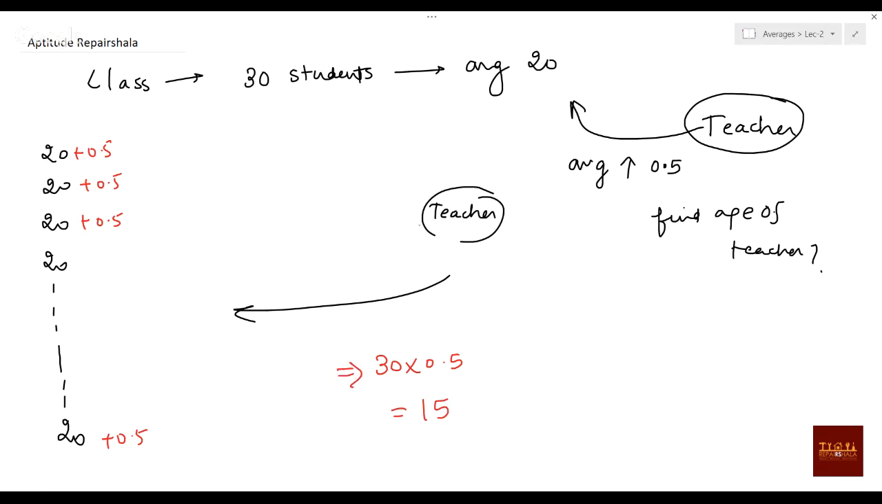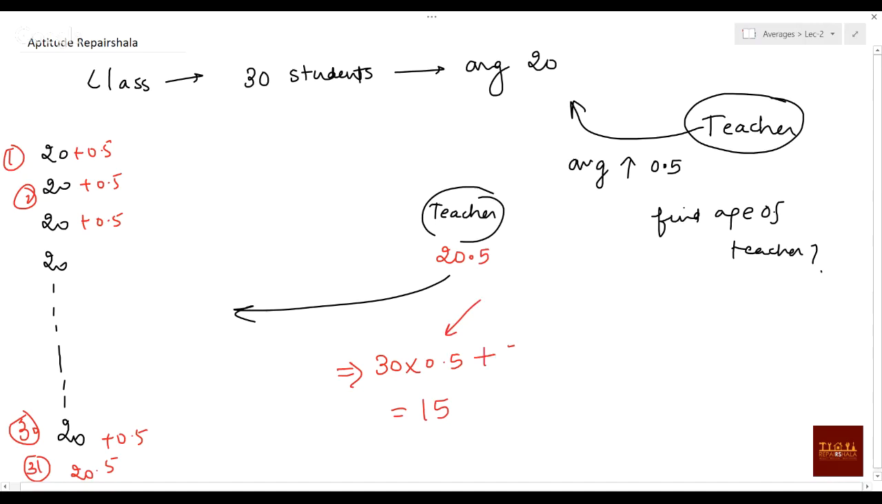But if this teacher is coming with 20, it should actually come not with 20, it should come with 20.5. Then only you can say, these are the first element, second element, and this will be the 30th element, and then the 31st element will be 20.5. If it is 20, then you cannot say each and every element is having 20.5. So it should come with the 0.5 which is given to all the elements, plus it should have 20.5. So what will be the option? This will be 15 plus 20.5, and it will be 35.5.